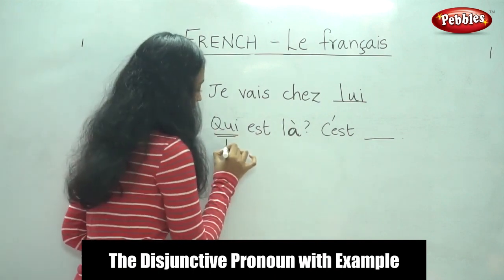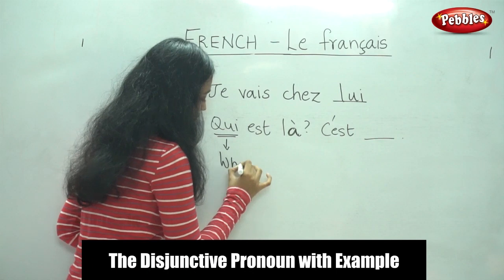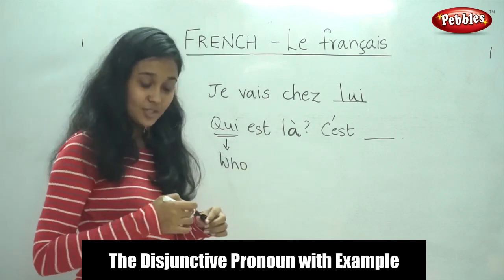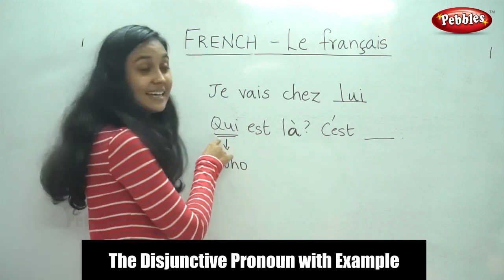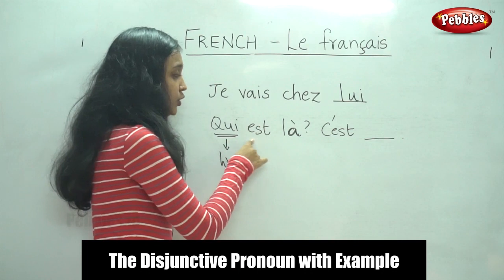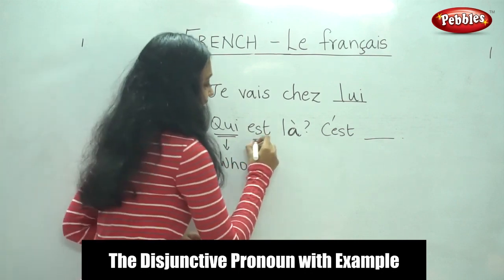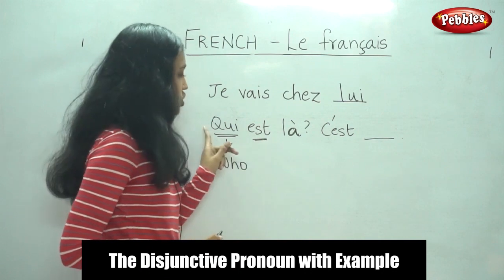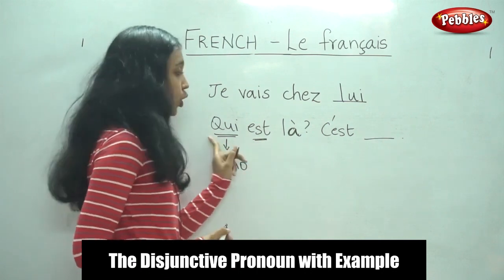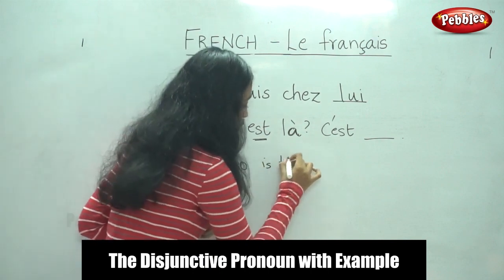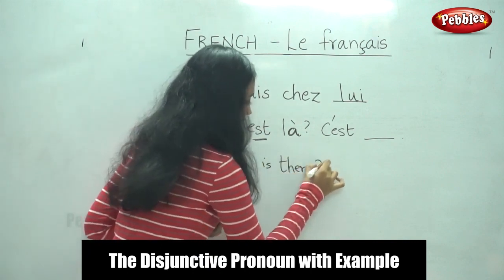This word here, it means who. Qui means who. We will be learning question words in the future. At that time, you would have to remember qui means who. And do you know what is this est? Yes, it is the être verb. So, qui est là? Who is there? It is a question. Who is there?